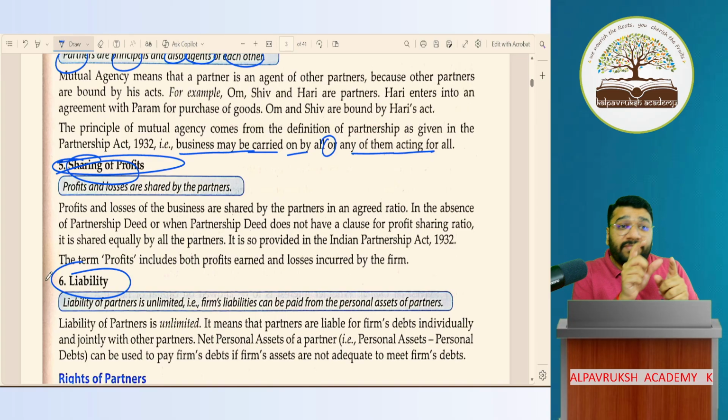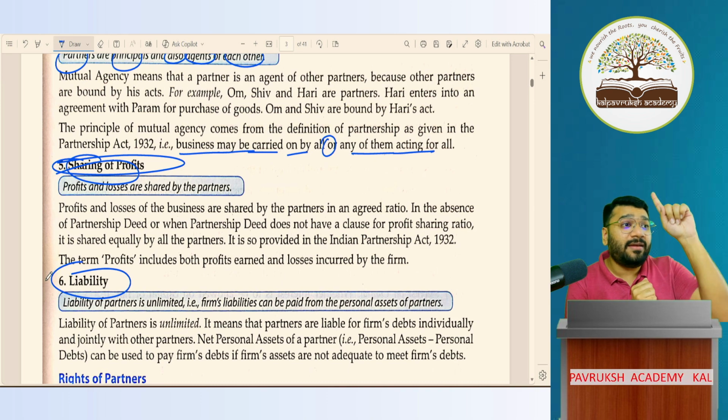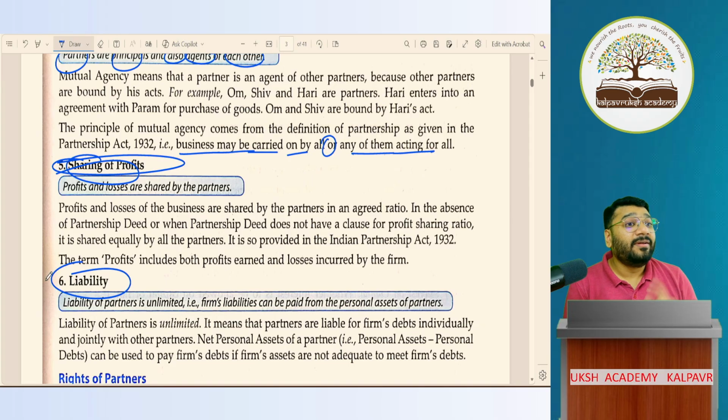Jointly means what? If C has taken a loan for the firm, who will pay the money? All the 3 of them have to pay jointly. So what is the meaning of severally? C took the loan. Other partners did not give any guarantee. Only C gave a guarantee, like Vijay Mallya. In that case, if the firm does not pay the money, and A and B deny paying the money, the banker will catch hold of whose collar?